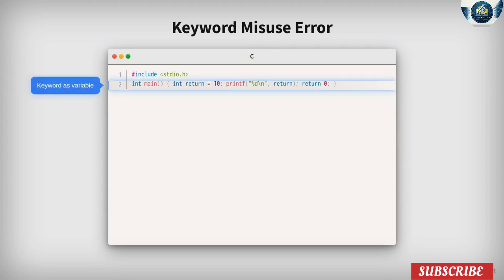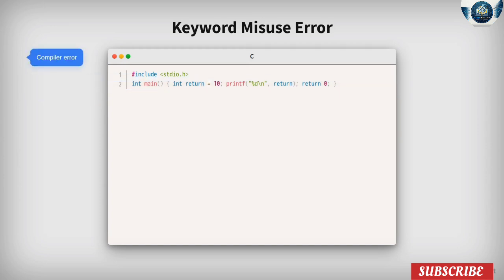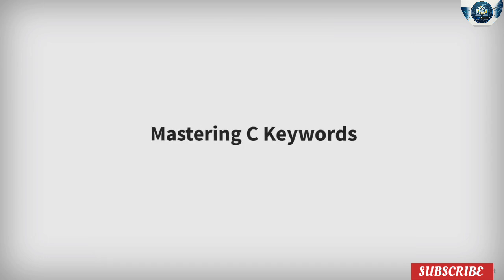In this line, the keyword return is incorrectly used as a variable name, which is not allowed in C. The compiler throws an error because return is a reserved keyword and cannot be used as an identifier. The secret to writing robust C code lies in understanding and respecting its keywords. By mastering the rules and categories of C keywords, you unlock the full potential of the language and avoid costly errors.